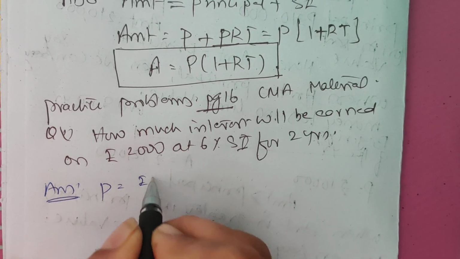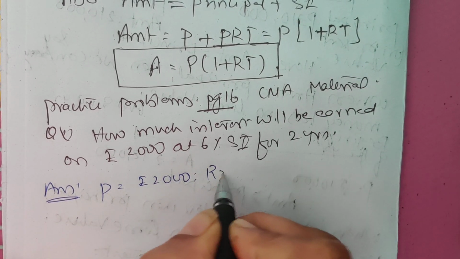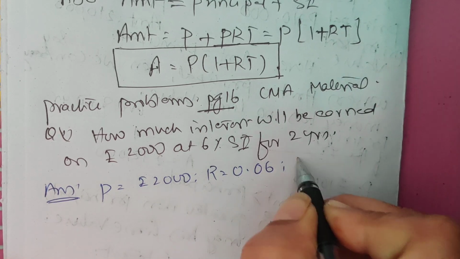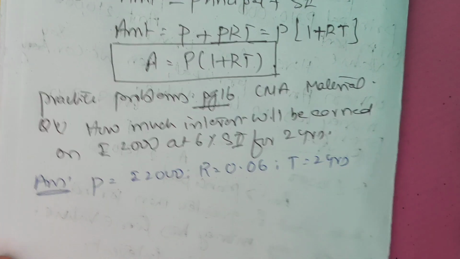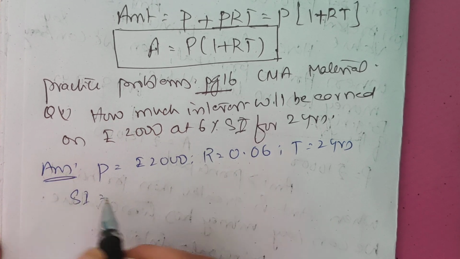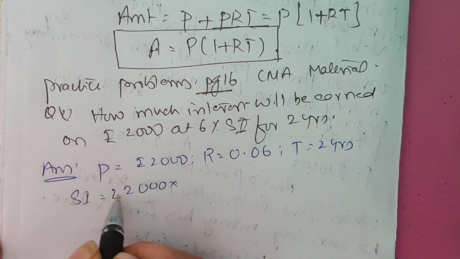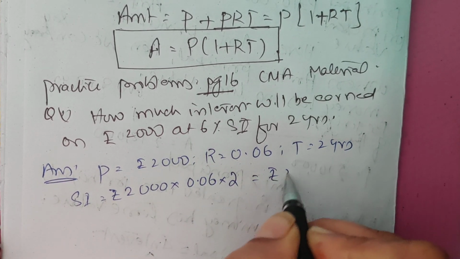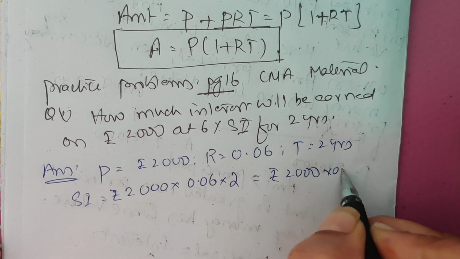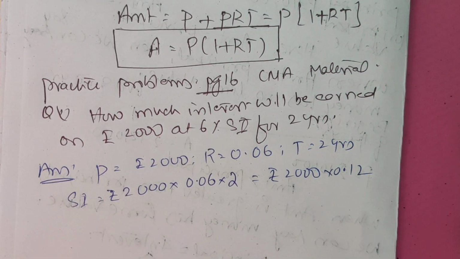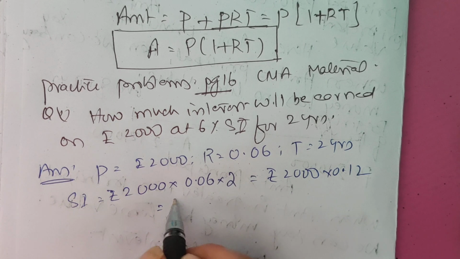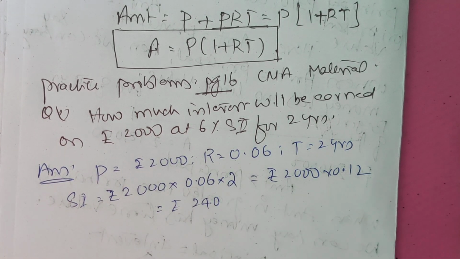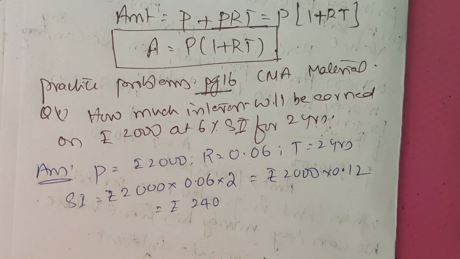Principal is equal to rupees 2000. Rate of interest is 0.06. Time is equal to 2 years. So simple interest is equal to 2000 into 0.06 into 2, which is rupees 2000 into 0.12. That gives rupees 240.